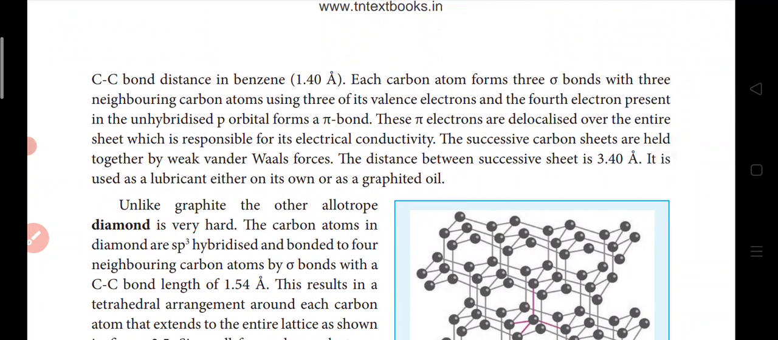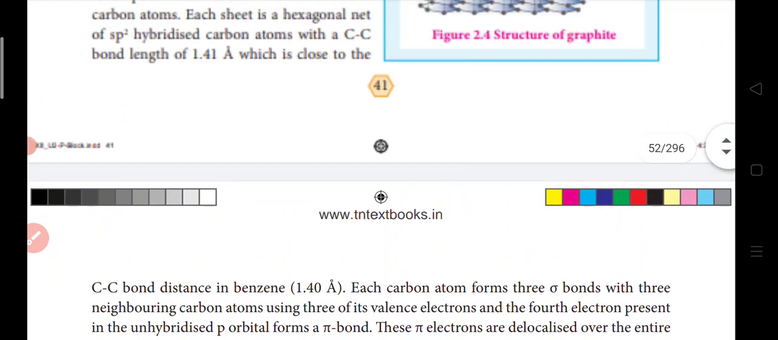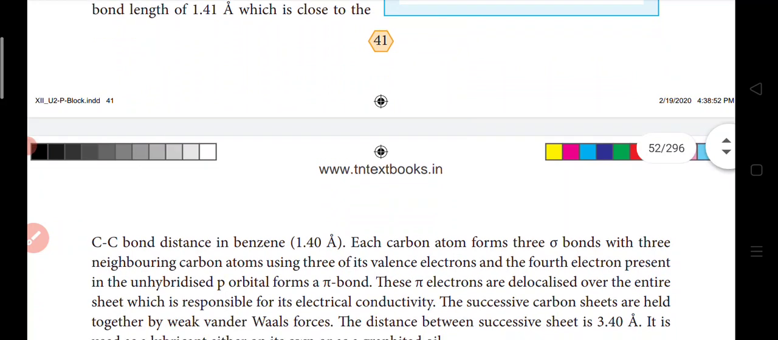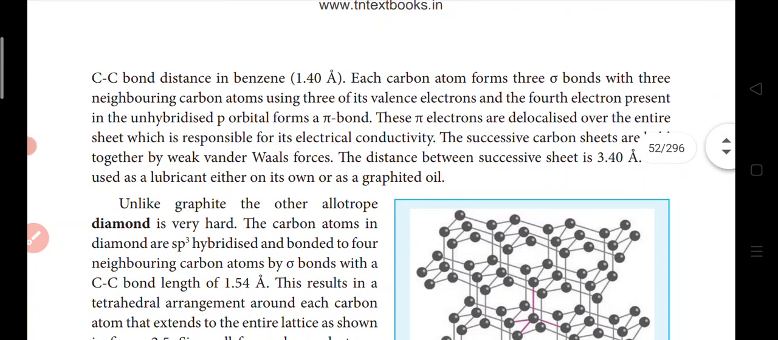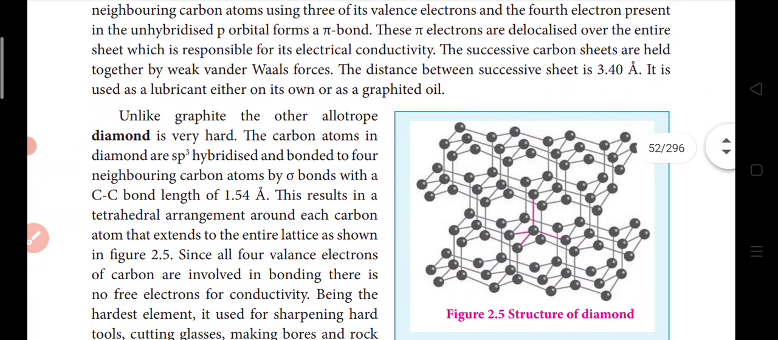So the successive carbon sheets are held together by weak van der Waals forces, and the distance between successive sheets is 3.40 angstrom. So the distance between these sheets is 3.40 angstrom. It is used as a lubricant, either on its own or as a graphite oil.